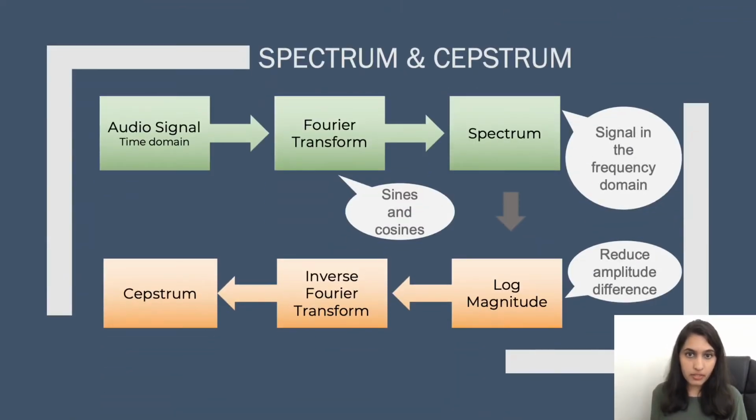Two important terms to know about for audio signal processing are spectrum and cepstrum. Spectrum is nothing but the frequency domain representation of an audio signal, and cepstrum results from taking the log magnitude of the spectrum followed by inverse Fourier transform. Spectrum and cepstrum both convey a good deal of information about the audio, and very good features can be derived from both of them.